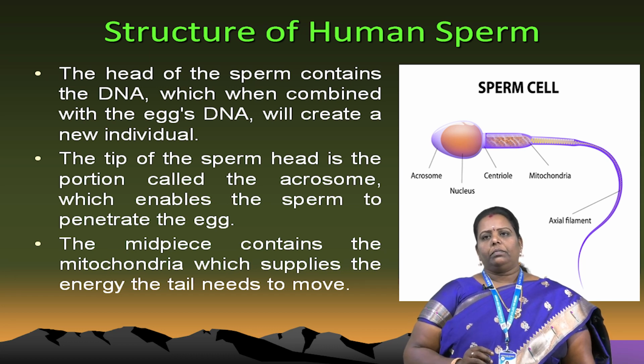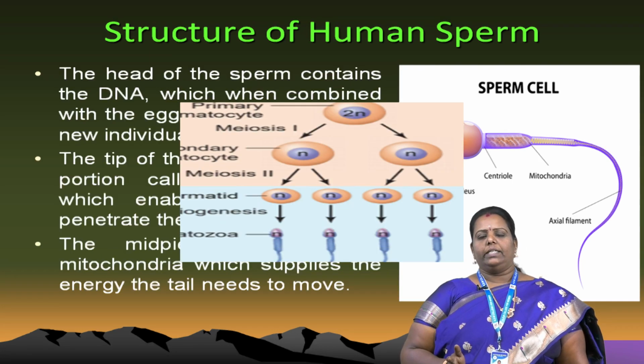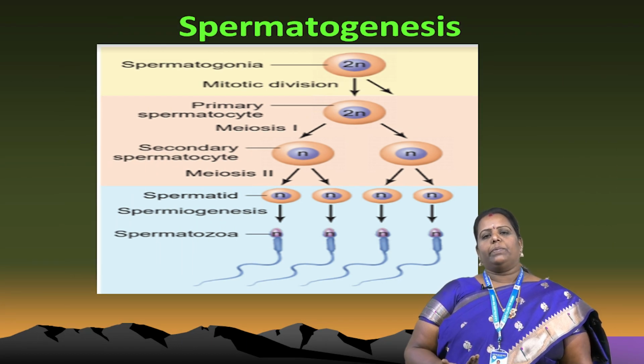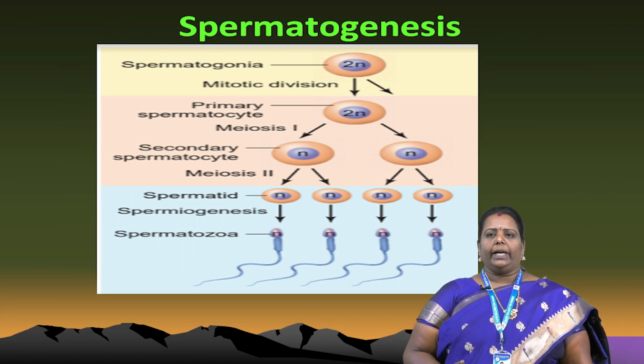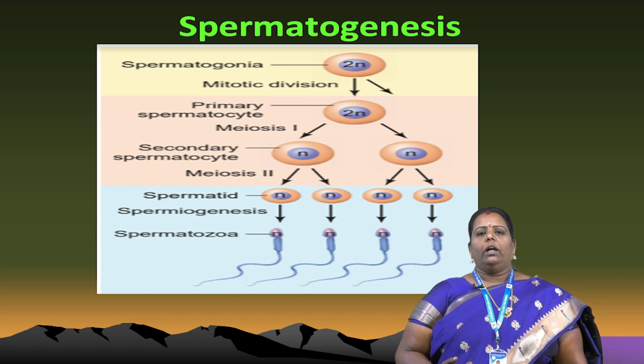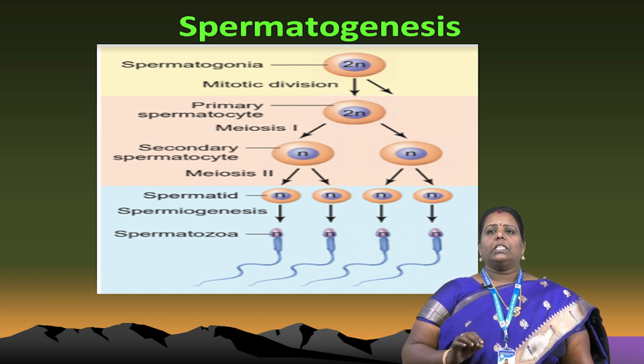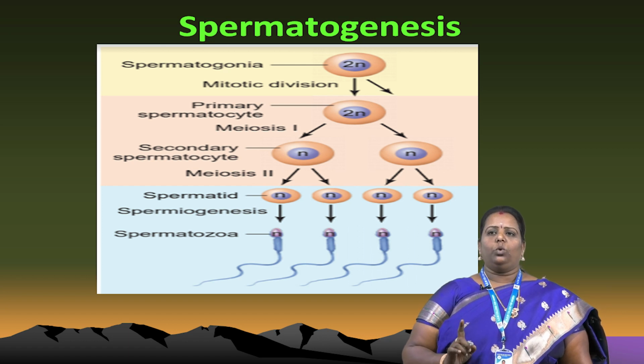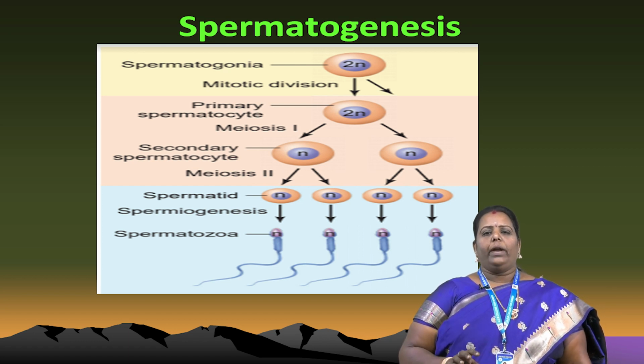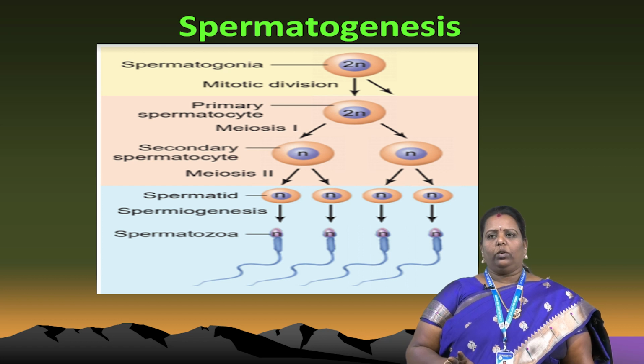Next, this is spermatogenesis. We just have to know about sperm, how sperm production occurs in our body. That is very important. That is 2N. In the picture it shows spermatogonia. 2N means diploid nucleus, not haploid nucleus.